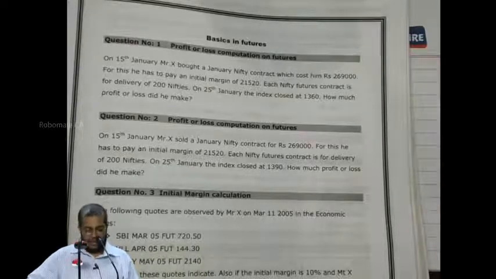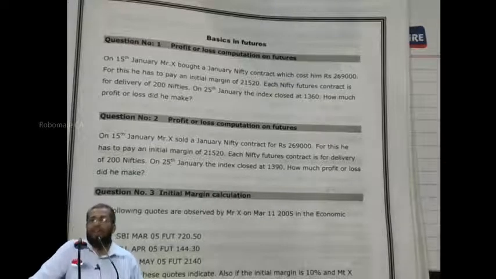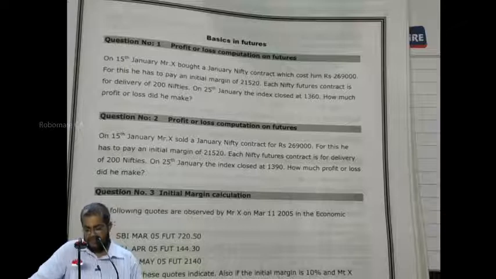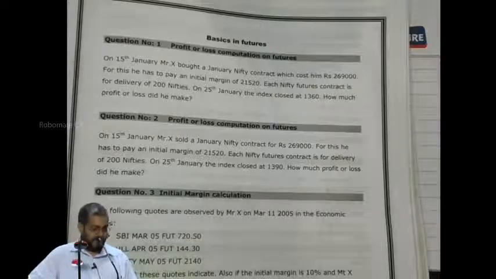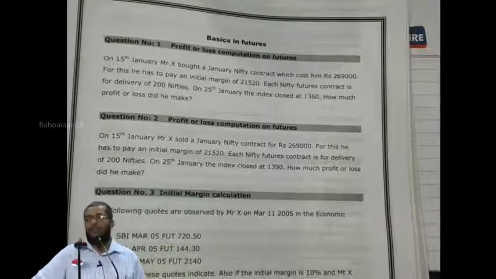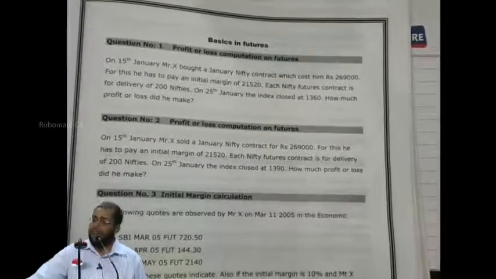X has agreed to sell. On 15th January, Mr. X has agreed to sell how many Nifties? 200 Nifties, at 1,345 on the maturity date, 25th January, by depositing a margin of how many rupees? 21,520.